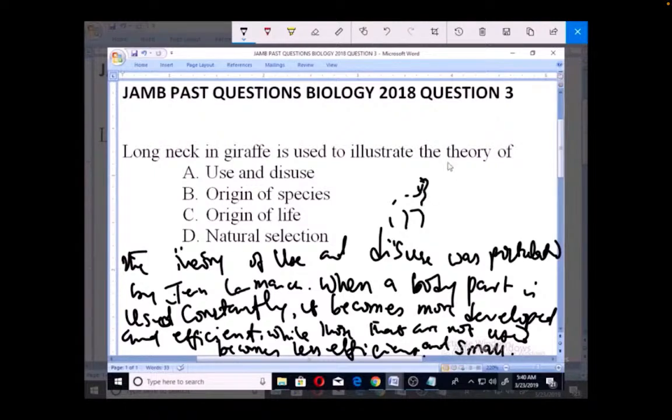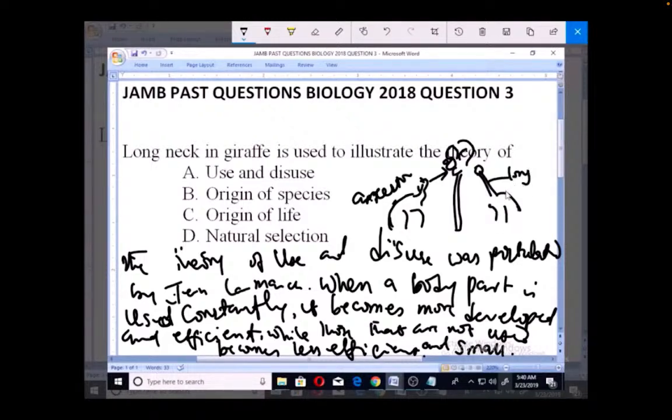and this giraffe is reaching for leaves on trees. These are leaves on trees because for them to survive they have to eat. So because the ancestor of the giraffe, this is the ancestor of this giraffe, they continue to stretch their neck in order to get these leaves. So that now made the neck of giraffes to be very long. And that is why when you see a giraffe, you find out that the neck is very long.